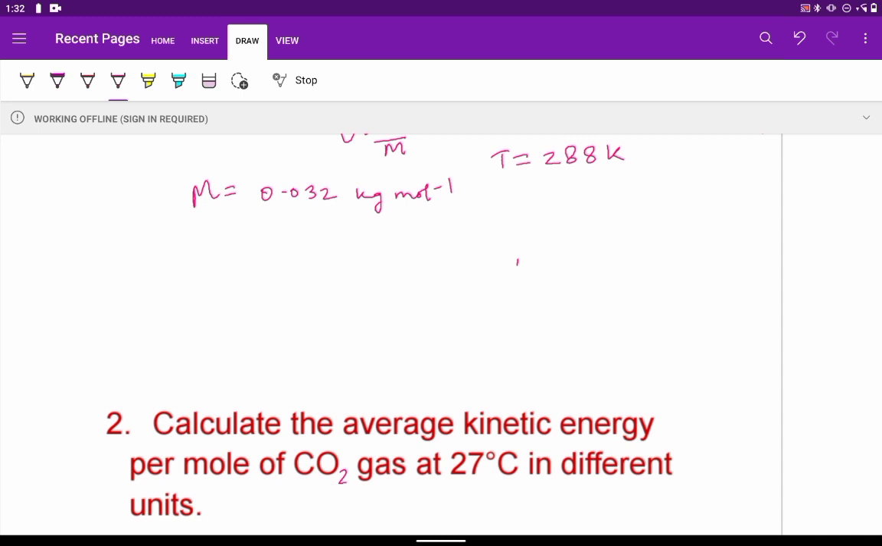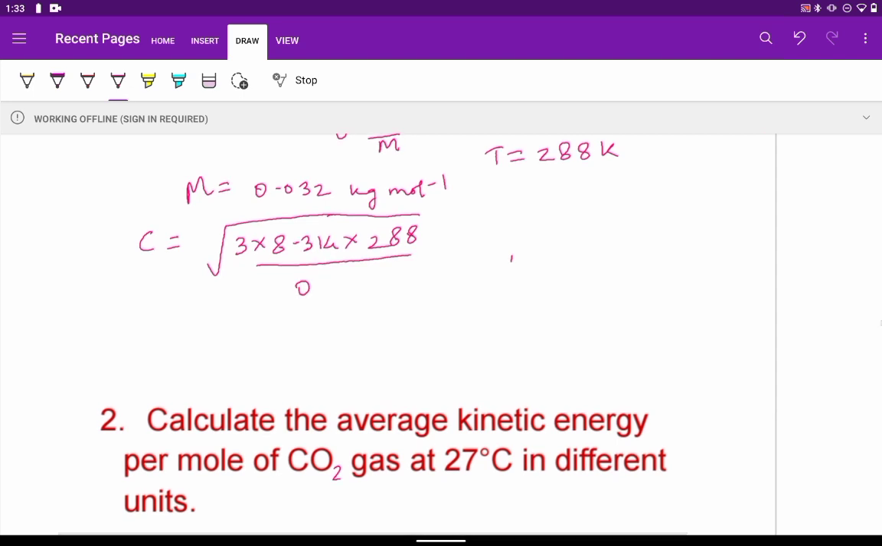Putting all these values, we get C equal to square root of 3 into 8.314 into 288 divided by 0.032. Now this is simple mathematical calculation. We need to do the multiplication. If you multiply, we get 7183.29 divided by 0.032.